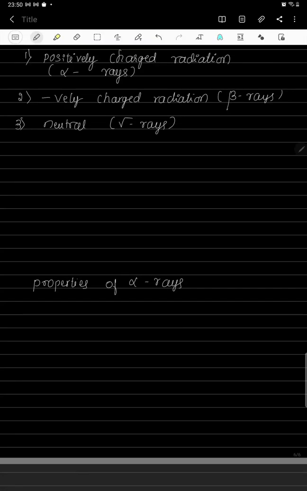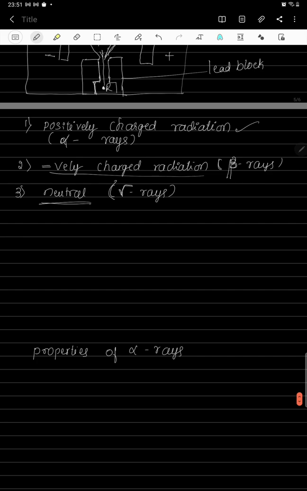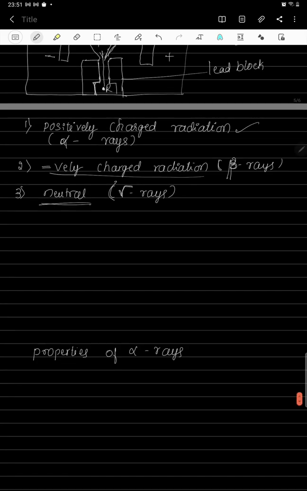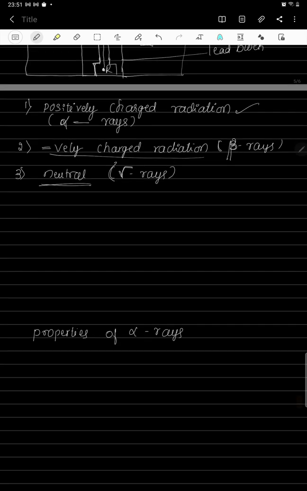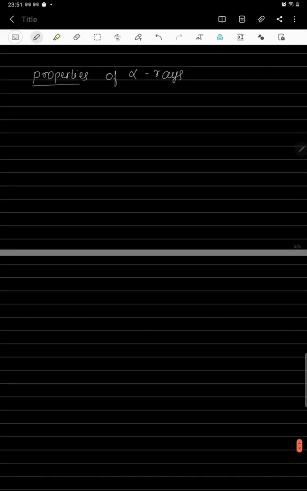Now we'll study the properties of these types of radiations. As I have already told, the first type is positively charged radiations, which we call alpha radiations, alpha rays. The second one is negatively charged radiations, which you call beta radiations. And the third one is neutral radiations, which is also called gamma radiations. So there are three types of radiations: the positively charged radiation is called alpha, the negatively charged radiation is called beta, and the neutral radiations are called gamma radiations. Now let us study the properties of these radiations one by one. Let us begin with the first one, that is the properties of alpha radiations.